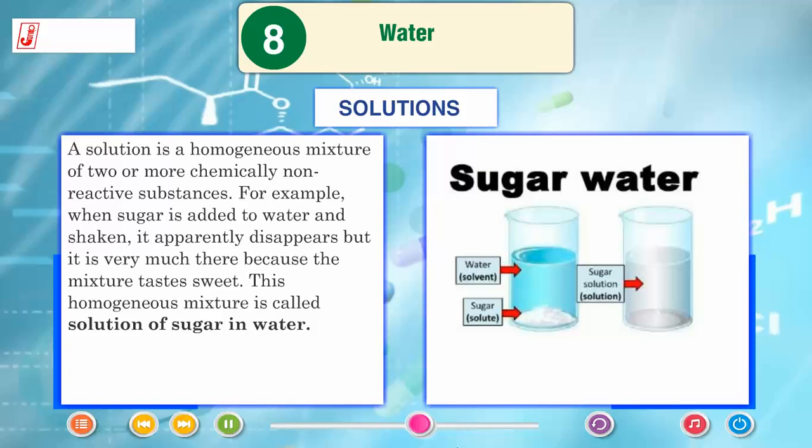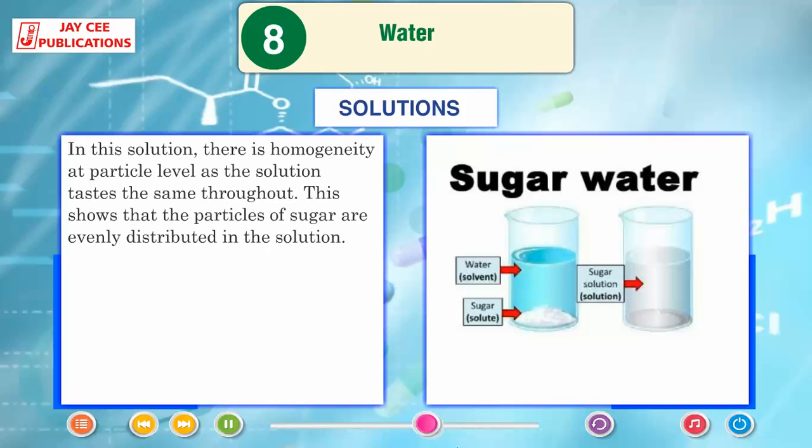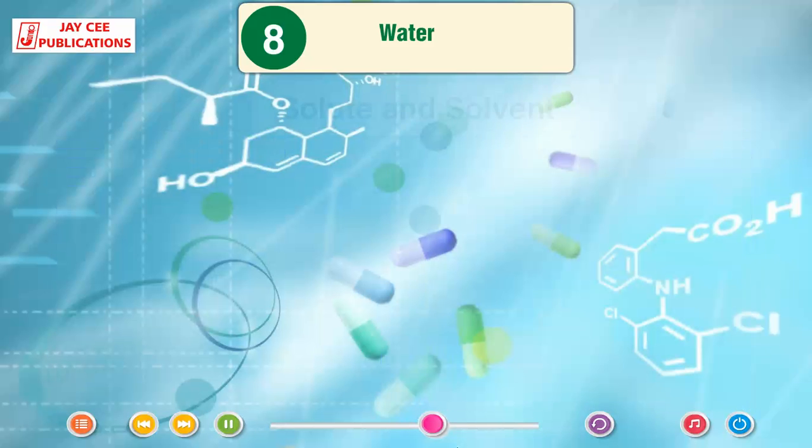For example, when sugar is added to water and shaken, it apparently disappears, but it is very much there because the mixture tastes sweet. This homogeneous mixture is called solution of sugar in water. In this solution, there is homogeneity at particle level as the solution tastes the same throughout. This shows that the particles of sugar are evenly distributed in the solution.